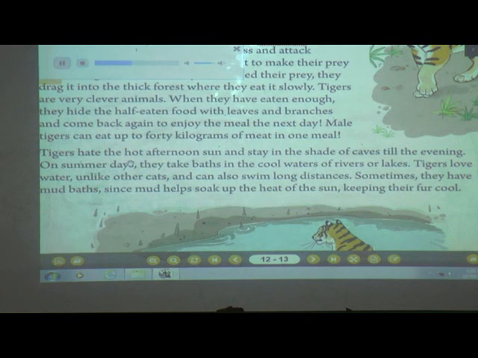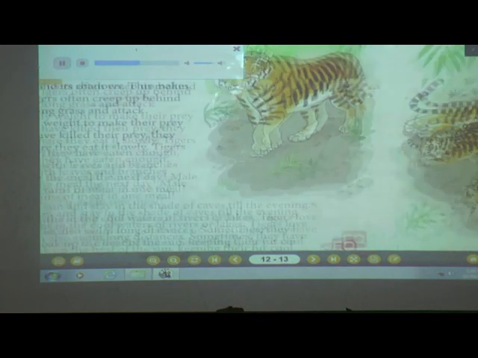Tigers hate the hot afternoon sun and stay in the shade of caves till the evening. On summer days, they take baths in the cool waters of rivers or lakes. Tigers love water, unlike other cats, and can also swim long distances. Sometimes they have mud baths, since mud helps soak up the heat of the sun, keeping their fur cool.